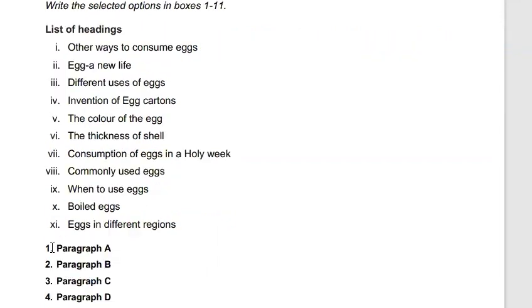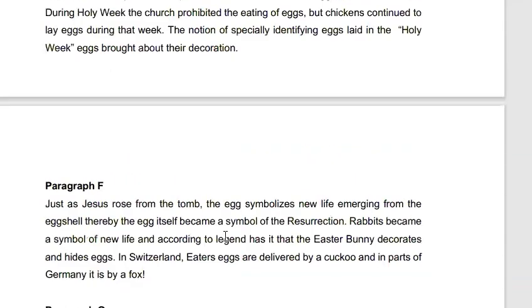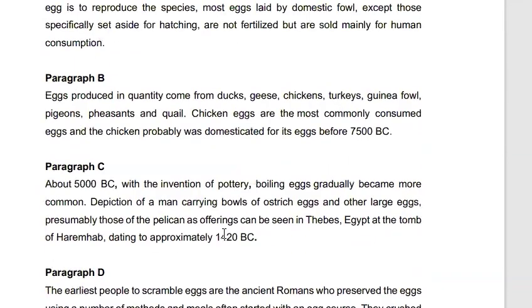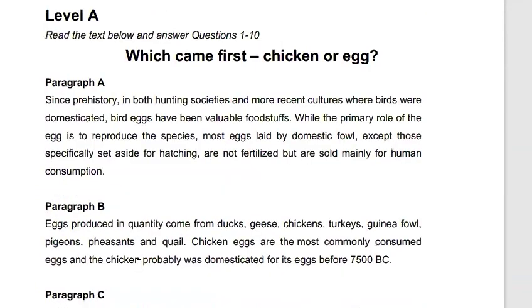Let's find out the heading of paragraph A. Let's move and read paragraph A and try and understand what the main idea is. Then we'll summarize it in our own words. And after that, we will move to the list of the headings where we will choose or eliminate the headings accordingly. Let's read.